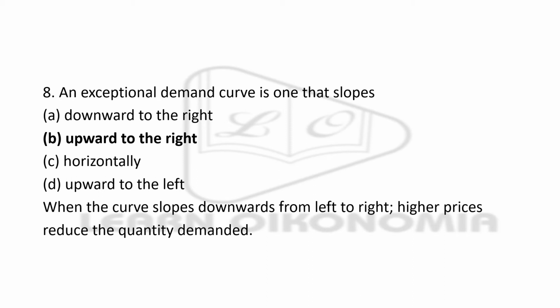So an exceptional demand curve is the one which slopes upward to the right. When the demand curve slopes downwards from left to right, higher prices would reduce the quantity demanded. But when it is upward sloping, there is a positive relationship between price as well as the quantity. So this is something exceptional.